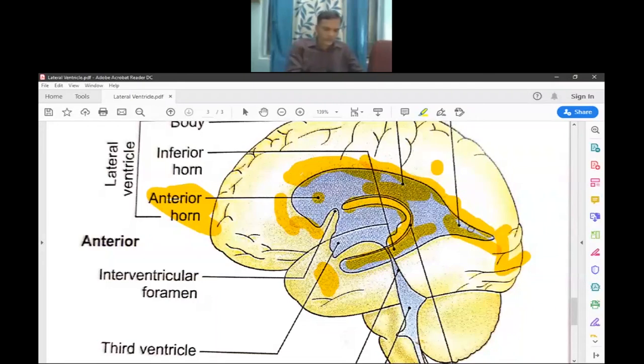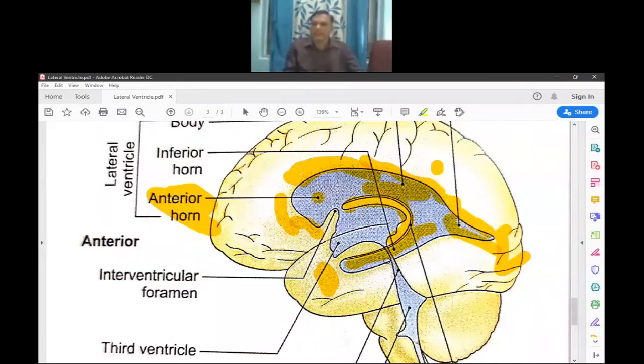So this is the floor, and roof and lateral wall of the inferior horn. So these are the lateral ventricles. The lateral ventricle has a central part and three horns: anterior horn, posterior horn, and inferior horn.